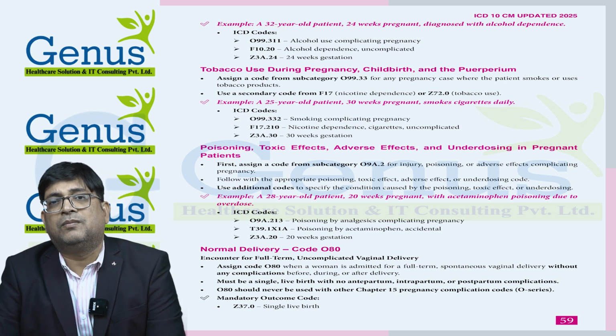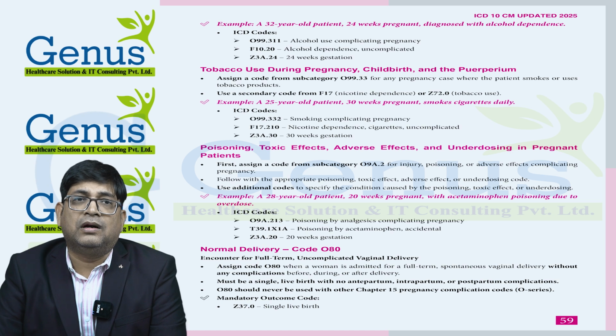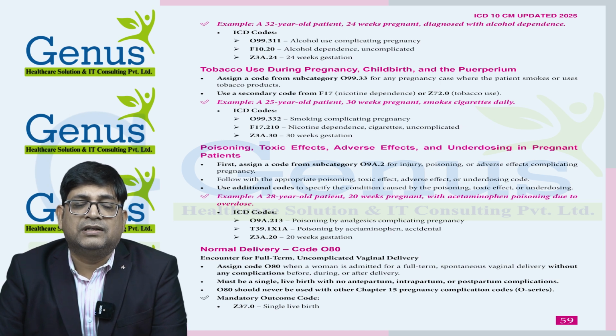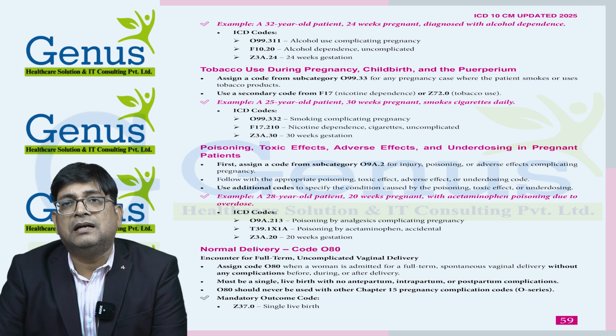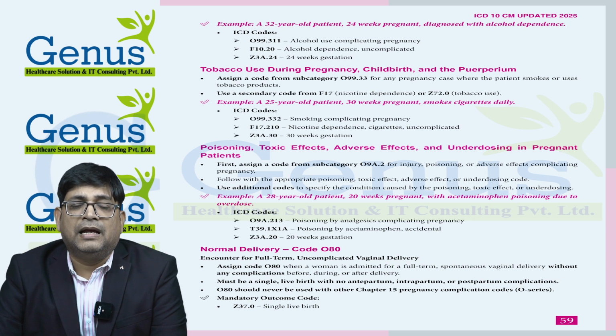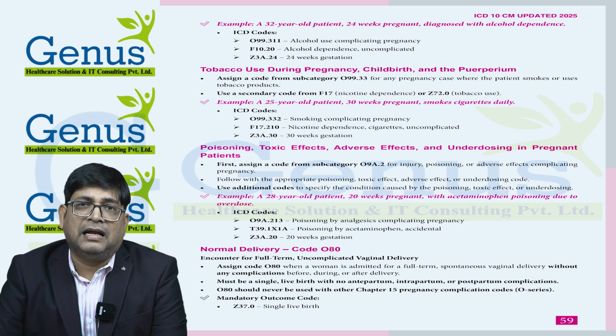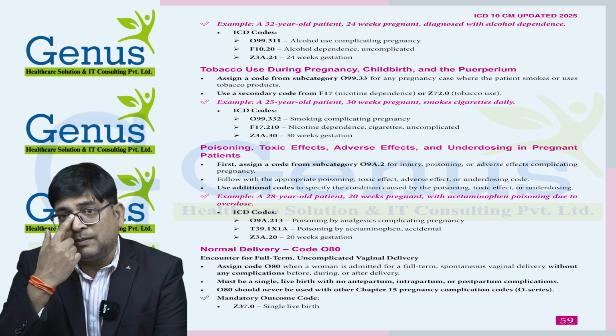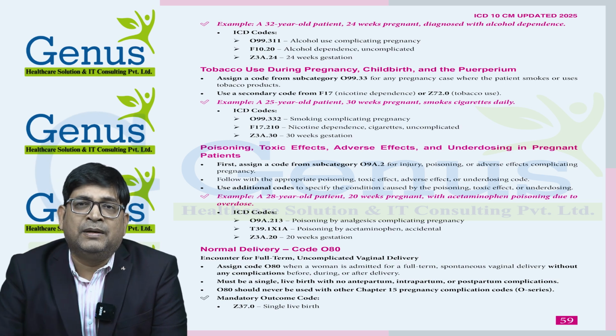Then we have normal delivery. There is a code available for normal delivery, which is O80. The outcome of normal delivery will always be vaginal delivery. We will consider delivery as normal delivery if the baby is single live born. So the outcome of the normal delivery will be single live born and the normal delivery code will be O80.